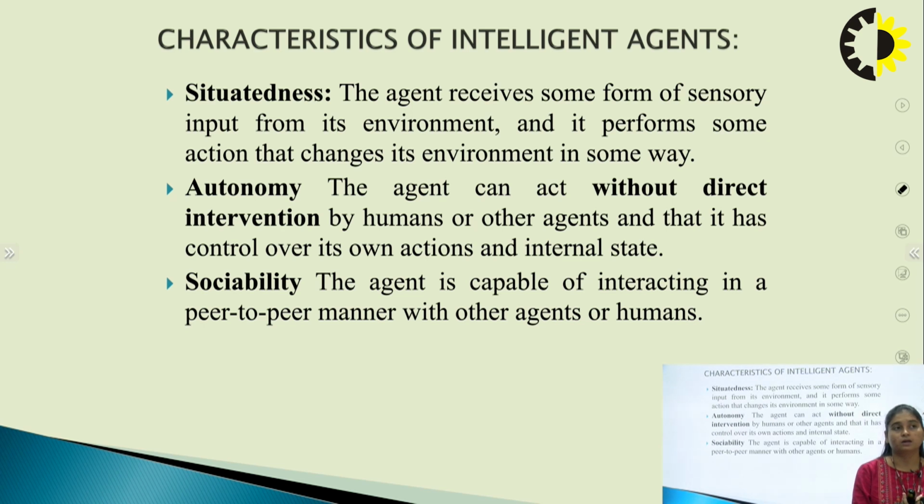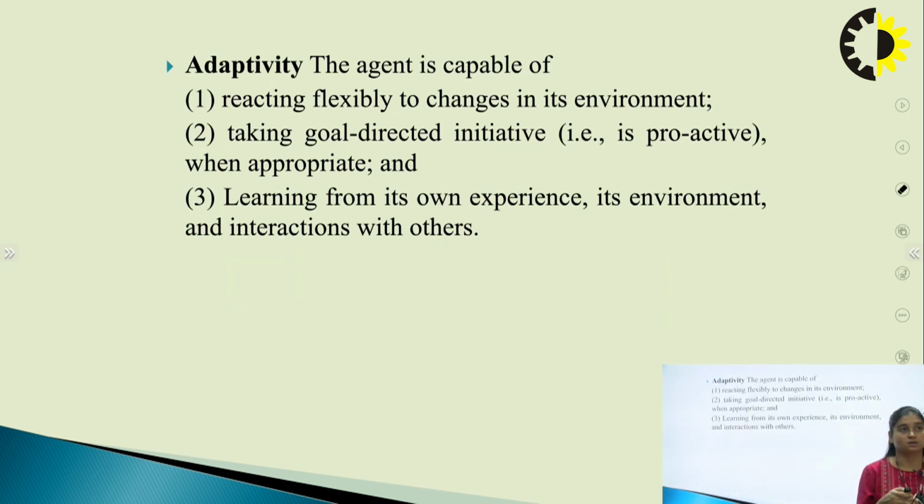Then third is sociability. The agent is capable of interacting in a peer-to-peer manner with other agents and with humans. The fourth characteristic of an intelligent agent is that it should be capable of reacting flexibly to changes in its environment. An environment which changes refers to the dynamic environment.